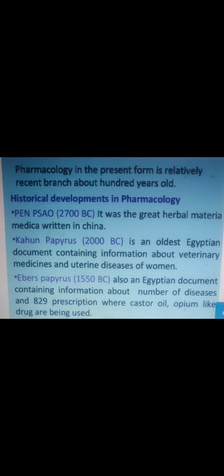We can test day by day. It is a success story in history as well as the present day, using chemical testing on animals for the treatment and development of drugs in modern pharmacology.